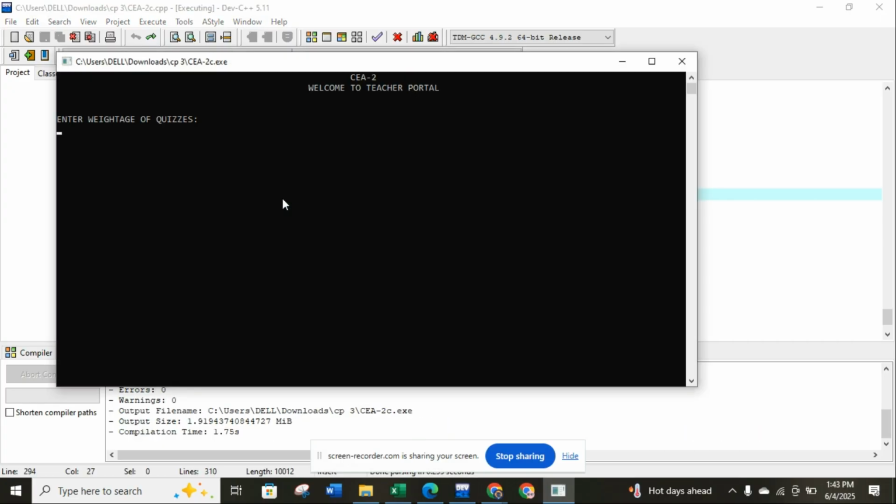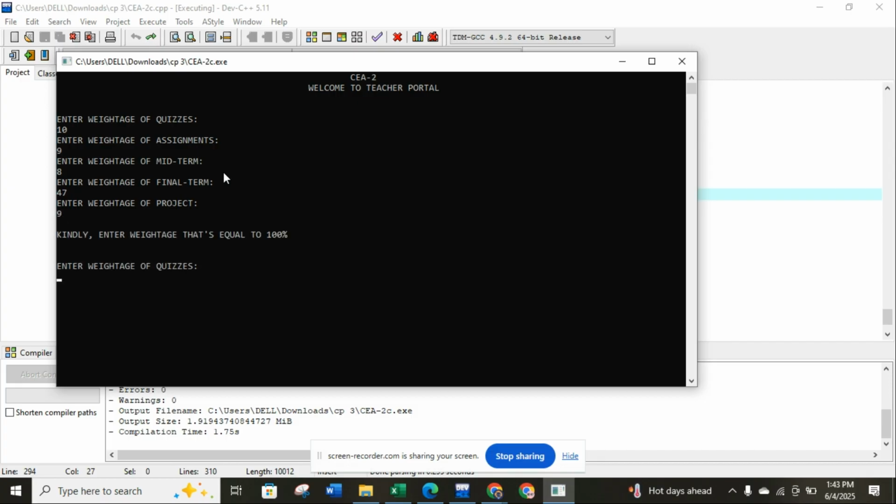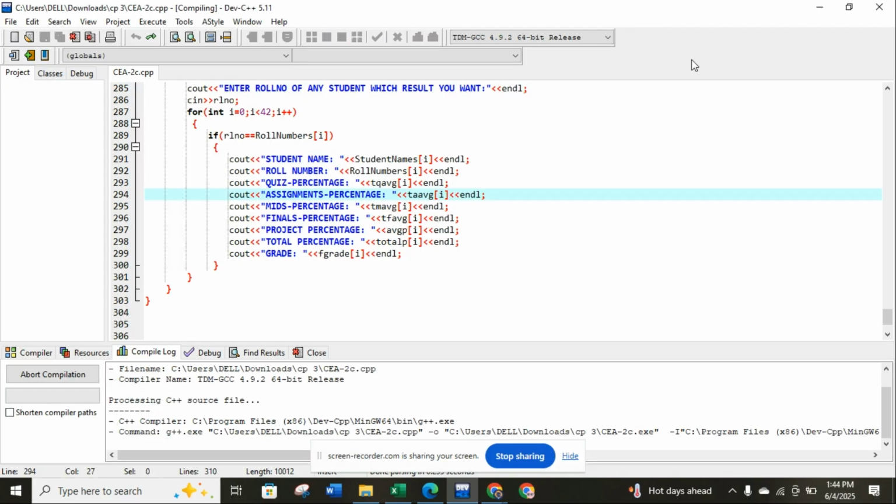Okay, so if I put 10, 9, 8, 47, and 8, kindly interpret, is that equal to 100%? It must be equal to 100%. If it's not equal to 100%, all the calculation after that will not be according to what we want. So let's run it again. You guys again have to wait.